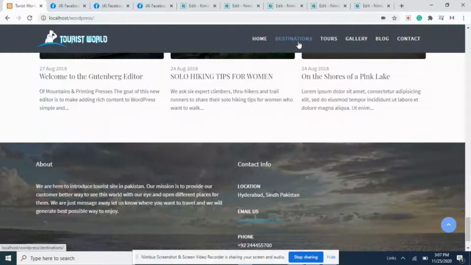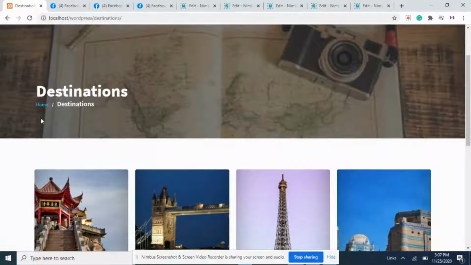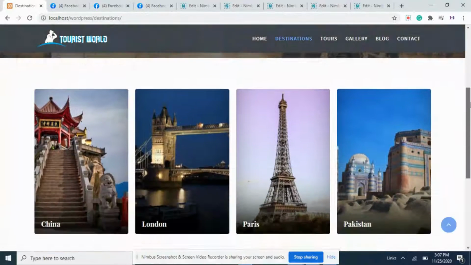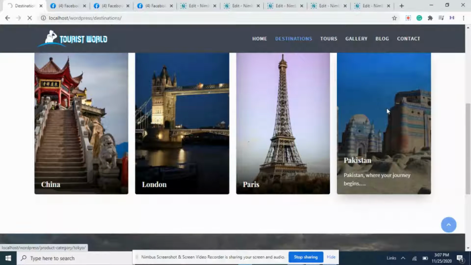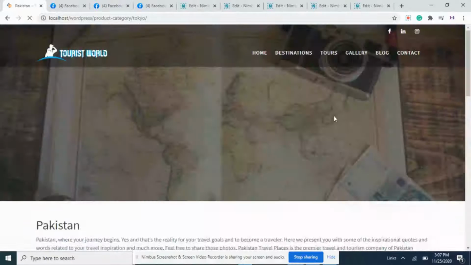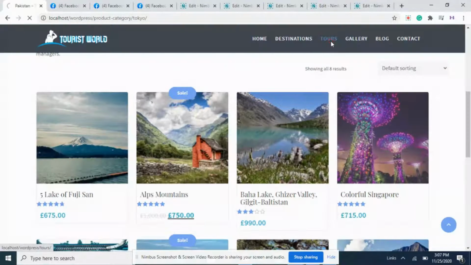Let's move on to the next page, which is destination. All right, so here are the breadcrumbs, and here are the destinations: Pakistan, Paris, London. If I click on Pakistan, it will redirect me to the Pakistan page. So here is something related to Pakistan. Let's move on to the next page, which is tours.